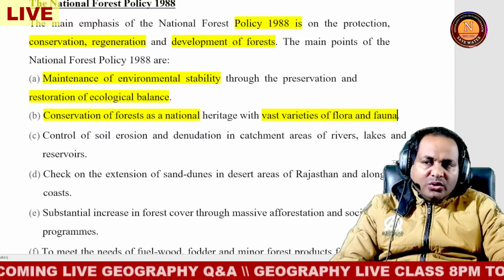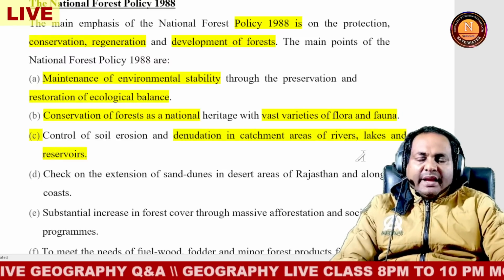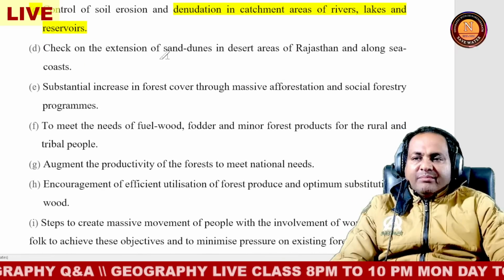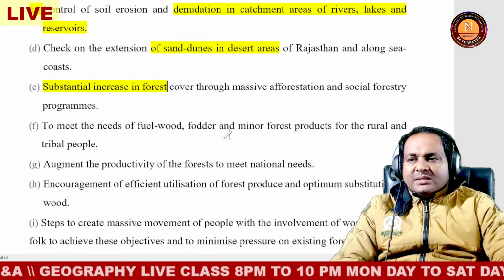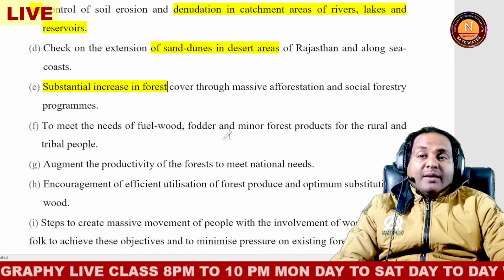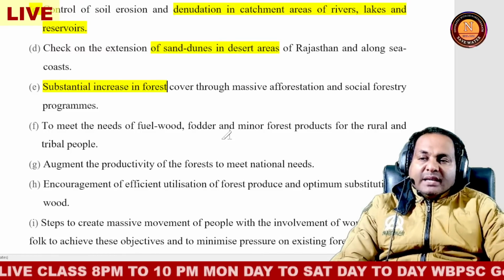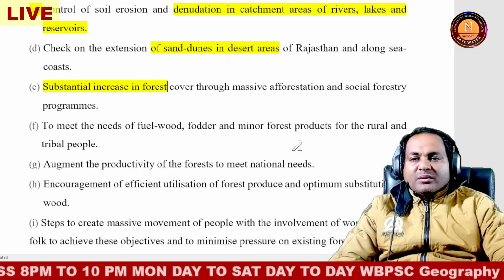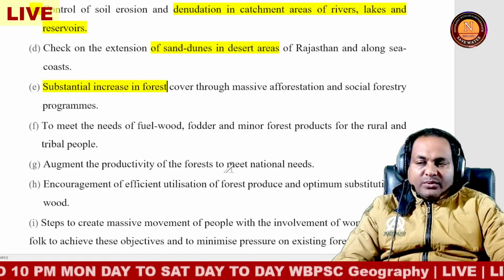So control of soil erosion and denudation in the catchment of rivers, lakes, reservoirs, and also check extension of the sand dunes in Rajasthan, and a substantial increase in the forest through massive afforestation and social forestry. So it is very important to meet the need of fuel wood and minor forest produce for the rural and tribal people also.